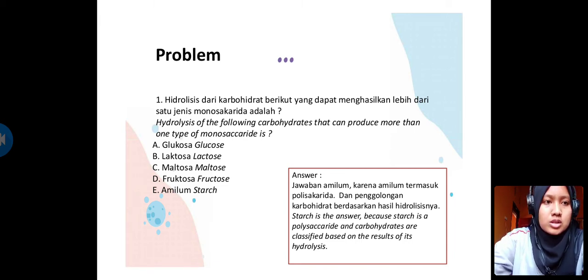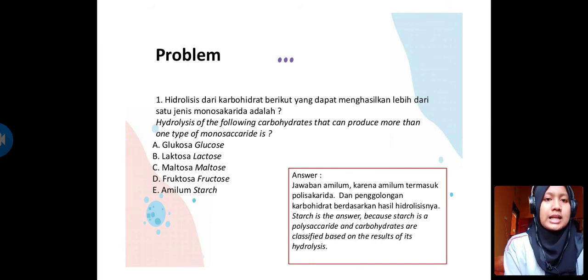Glucose is included in monosaccharide. Fructose is the same as glucose. Lactose and maltose are included in the disaccharide, and starch is a polysaccharide. After we know the type of carbohydrate, we must know what happens when we hydrolyze it. A monosaccharide cannot be hydrolyzed again, so options A and D are not the answer.